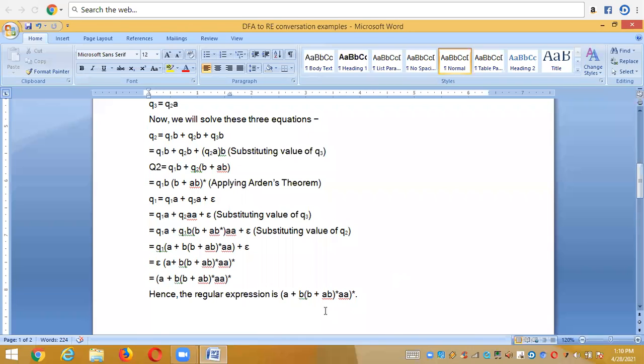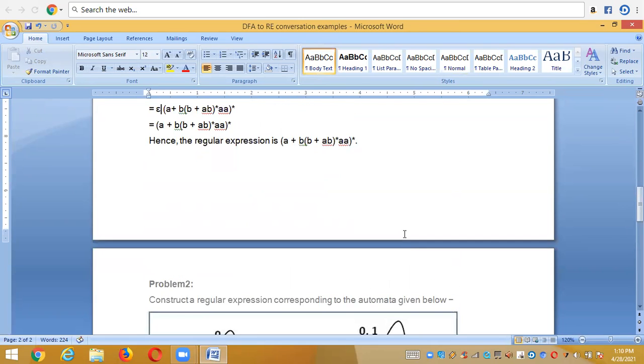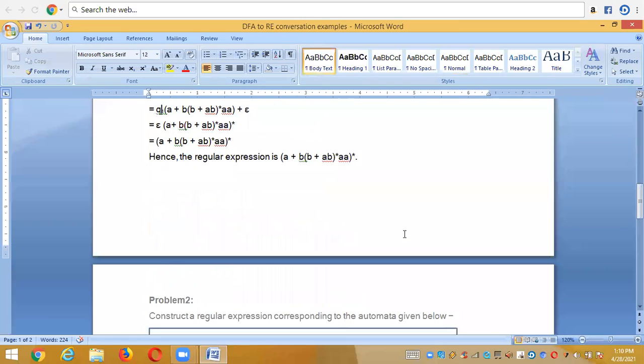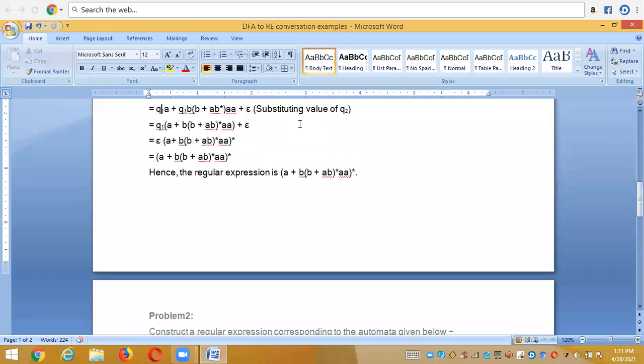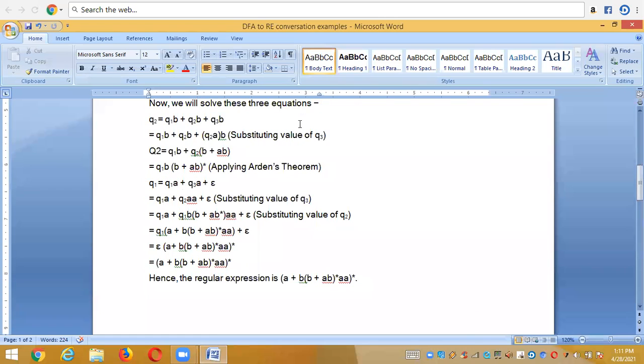Why? Because here my equation does not contain the states, as well as whatever the state I get, the output of this is Q1, where it belongs to the final state. And after completing this, you can stop the procedure of applying the Adams theorem. Why? Because finally I get an expression here from the Q1 state. Q1 is a final state. Or else you can also simplify each and every state like this. See here, now I get a regular expression for the Q1, right? And this is a complete regular expression without having any states.